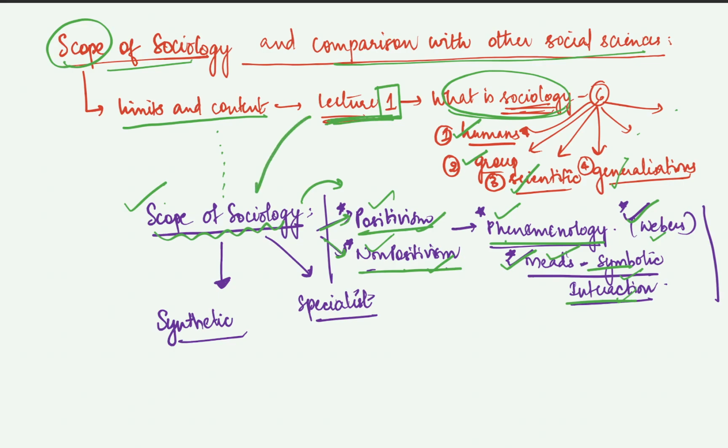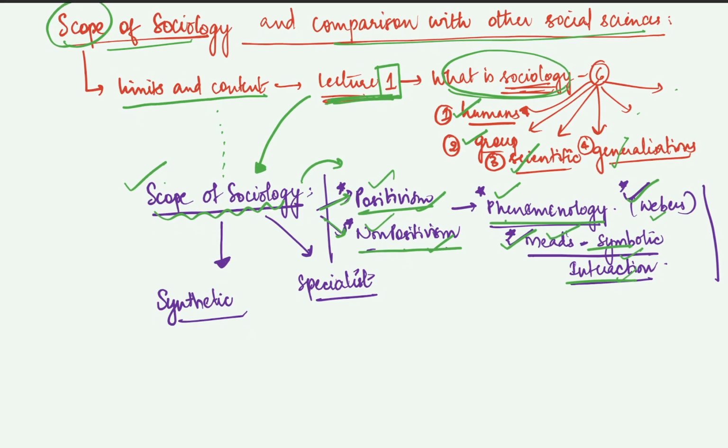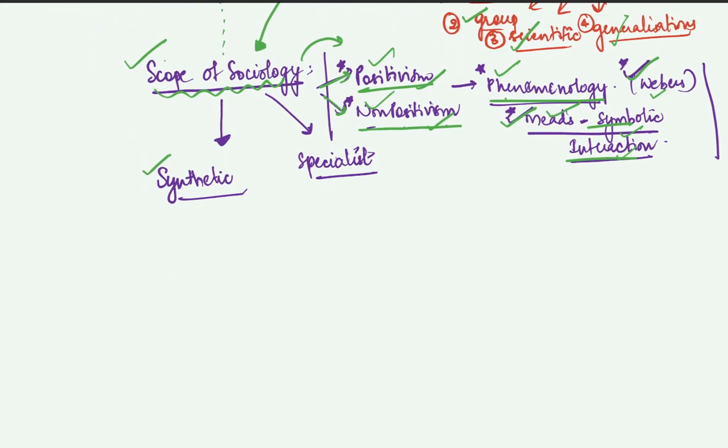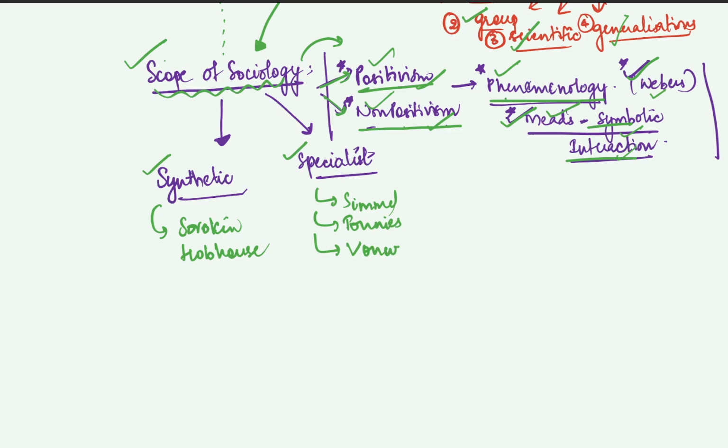The lecture 1 that we have taken, which talks about what sociology is, is also connected here. For now, the special scope of sociology that we are going to cover is the synthetic and the specialist schools of sociology. Under the synthetic school of sociology, you have thinkers like Sorokin and Hobhouse. And under the specialist school, you have thinkers like S.T., which is a shortcut, remember. So who are these? Simmel, Tonnies and von Wiese. These are the scholars belonging to the separate schools of thought.